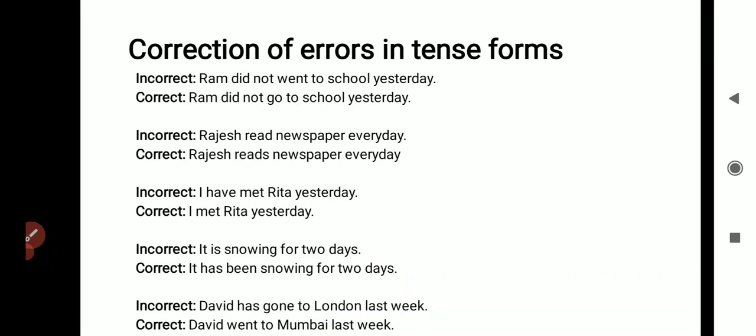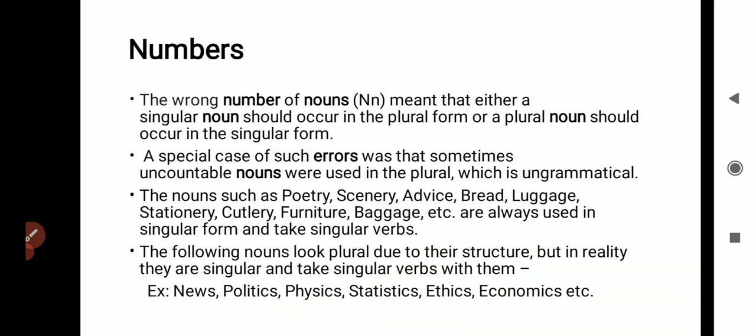We simply have to say, I met Rita yesterday. Next one is, it is snowing for 2 days. So for 2 days, it is snowing. This is wrong. It has been snowing for 2 days. David has gone to London last week. Last week means it is already past tense. We need to say, David went to London last week.